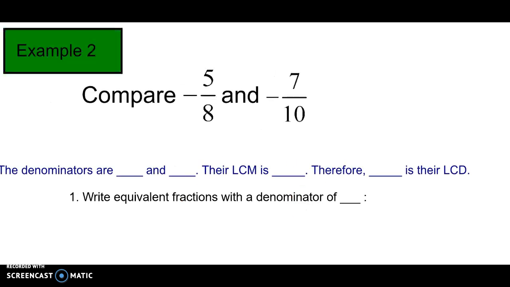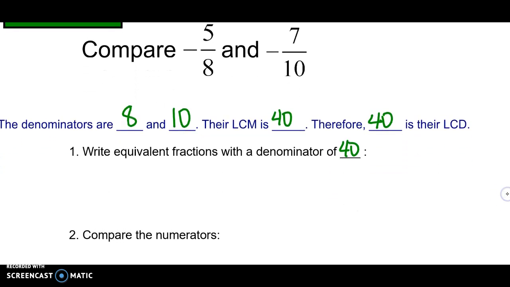So now let's compare two negative fractions with unlike denominators. So the denominators again, we have 8 and 10, same process. Their least common multiple is 40. So 40 is their least common denominator. Let's recreate some new fractions. We're going to do the same thing as before. We can do 10 times 4 is 40, and 7 times 4, 28. 8 times 5 is 40, 5 times 5, 25.